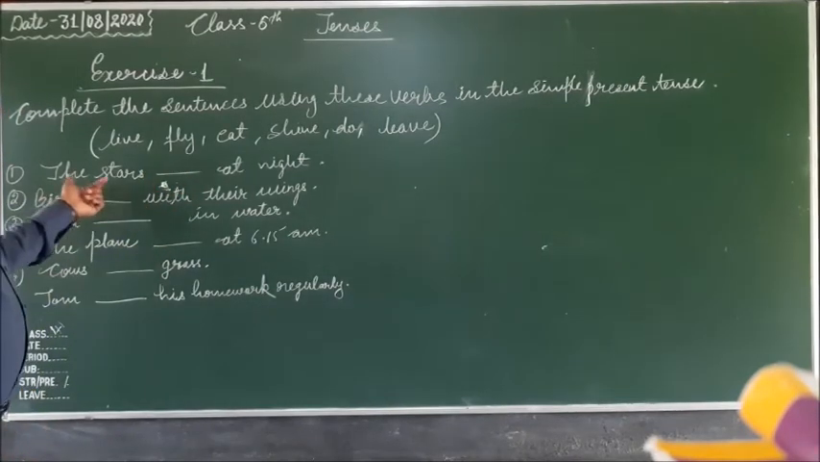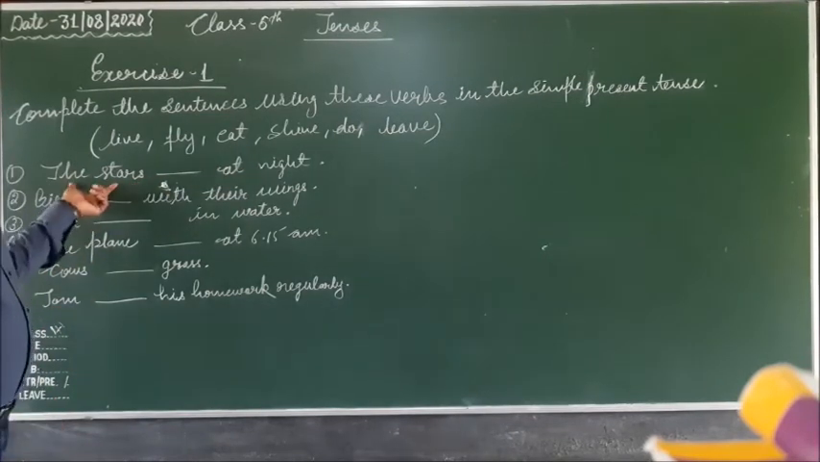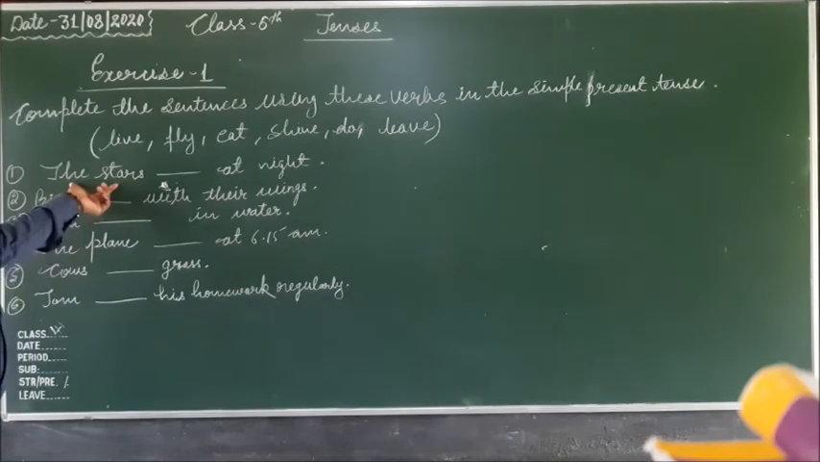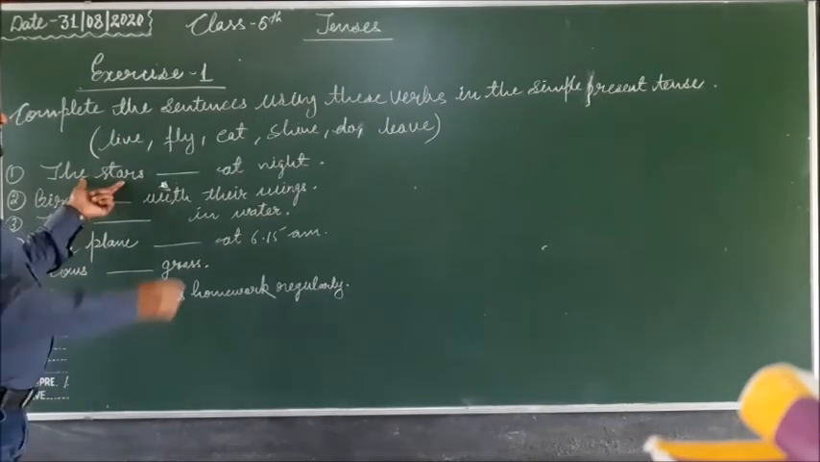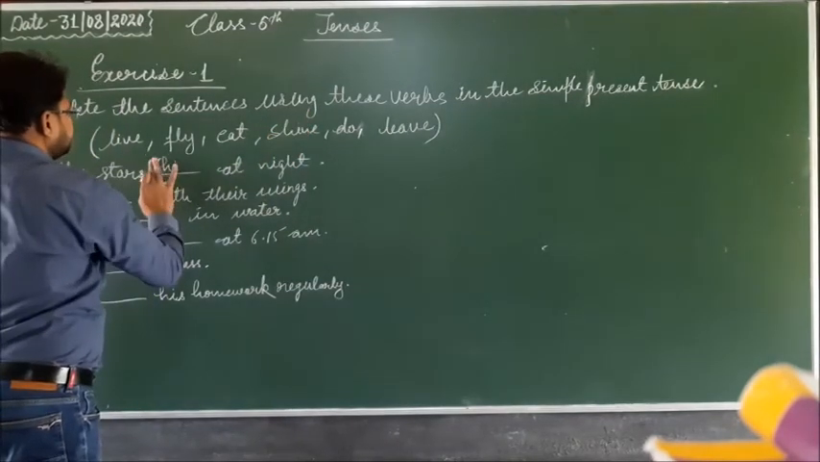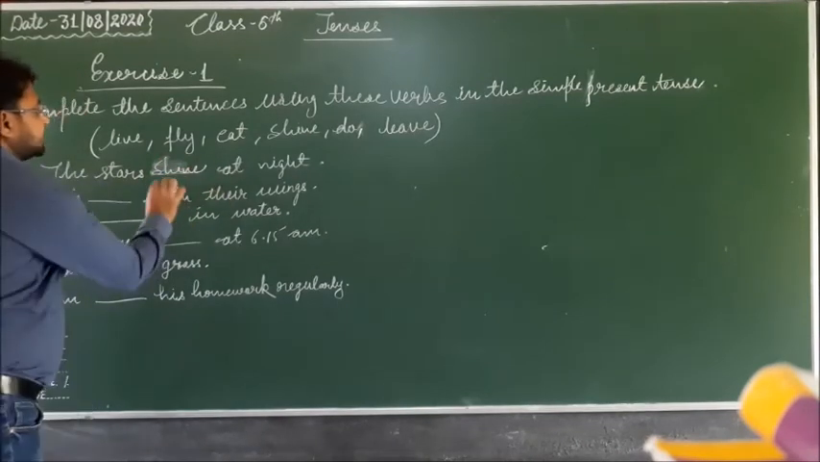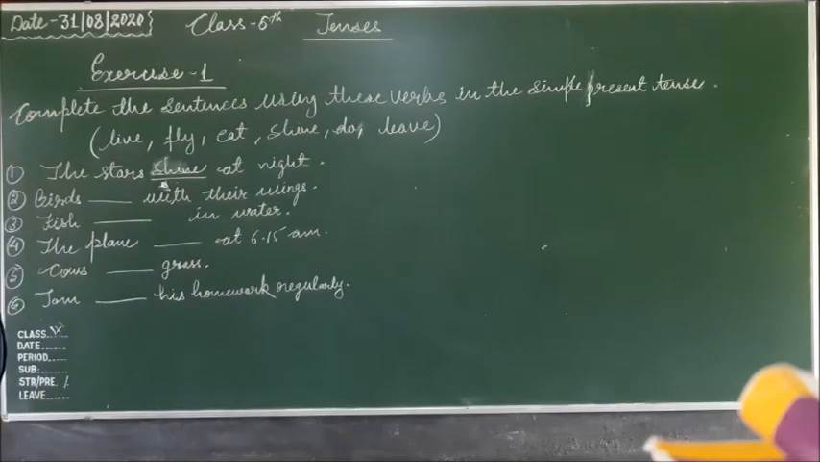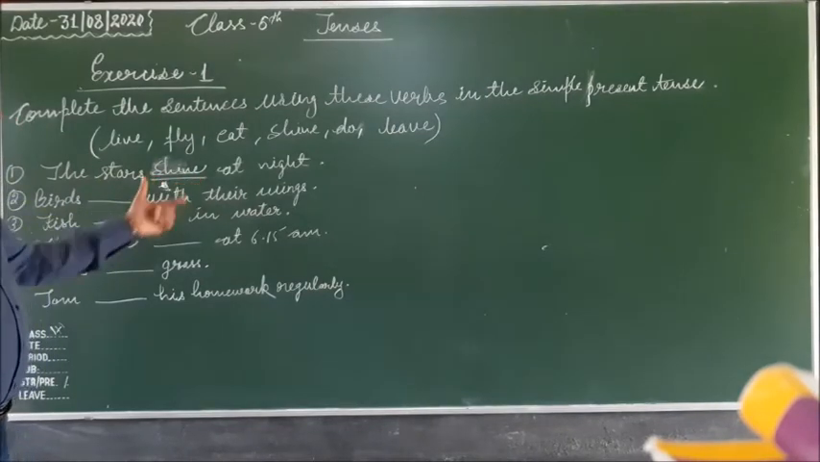So first sentence, the stars dash at night. So the stars, our subject is plural here, stars. So the stars, the verb will be in its root form or main form. The stars shine at night. Here the subject is plural and the verb is used in its root form.